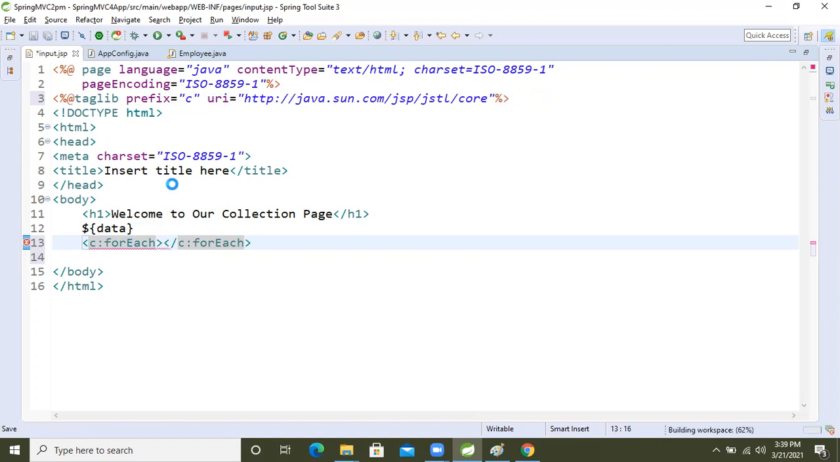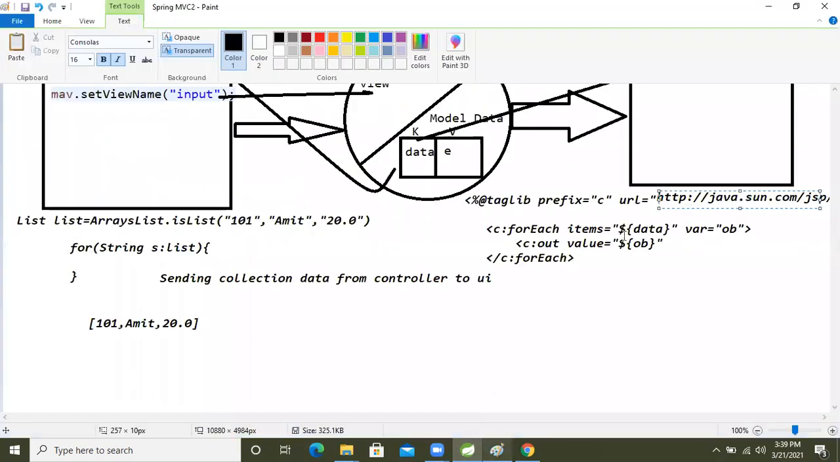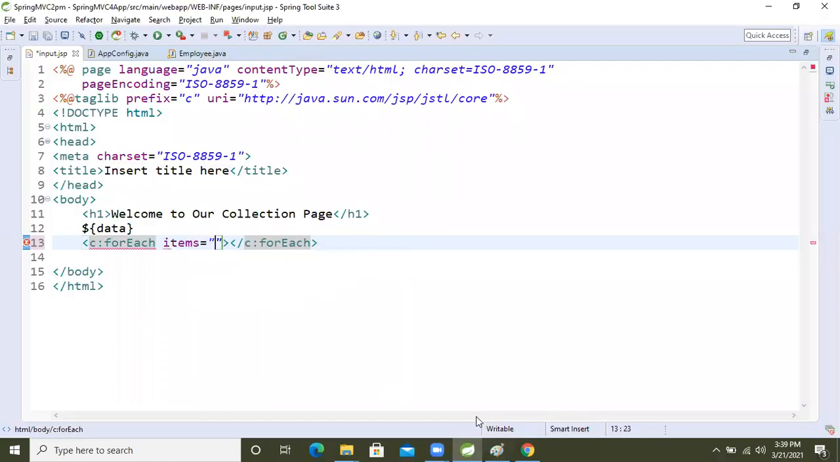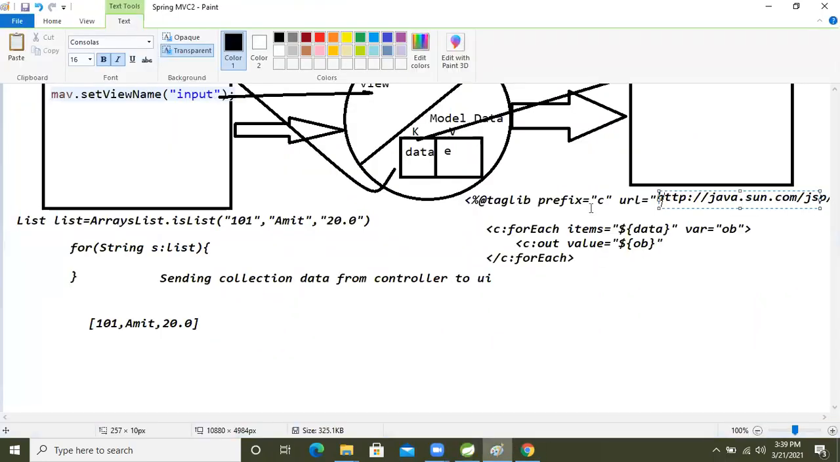JSP means tag based programming. We are doing the tag based programming. Come to here. What did we write now? Items. One attribute is there in the forEach, items. Inside that, we will read the data. All the collection data we will store in the item.